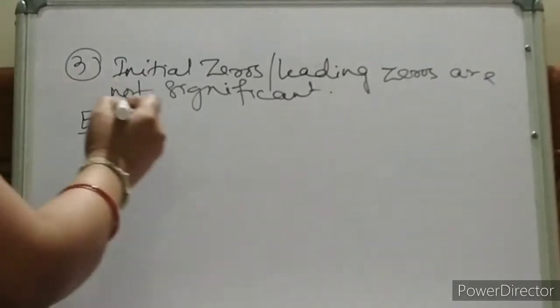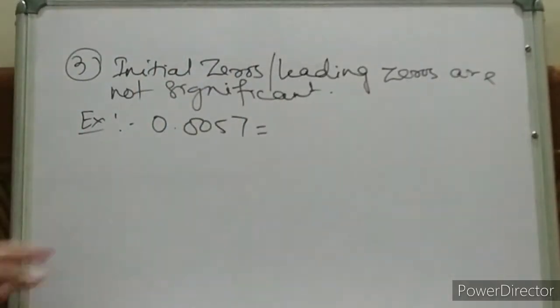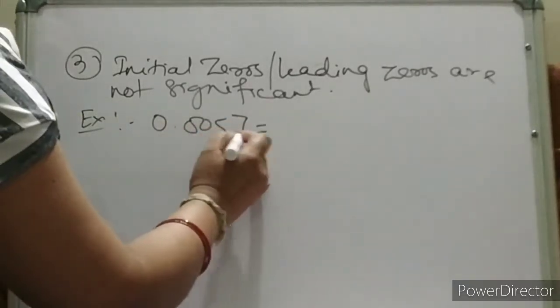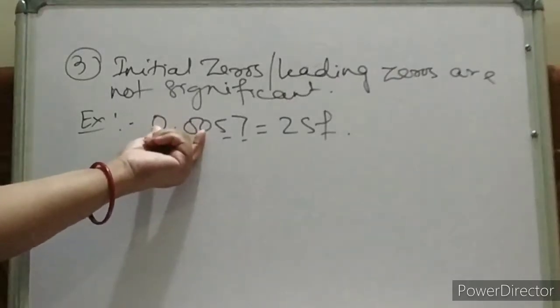Suppose 0.0057. How many significant? These are leading zeros. This is not significant. That means how many significant digits? 2. 2 significant digits. These are not significant. Okay.